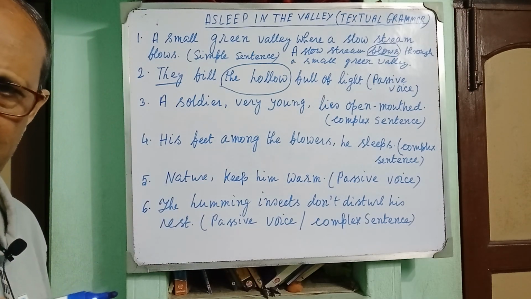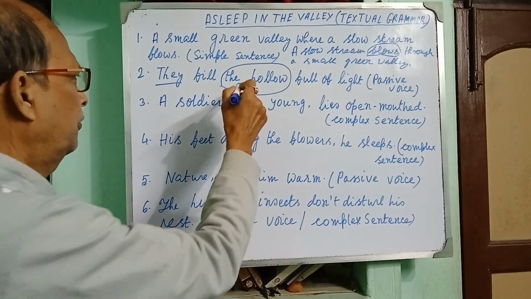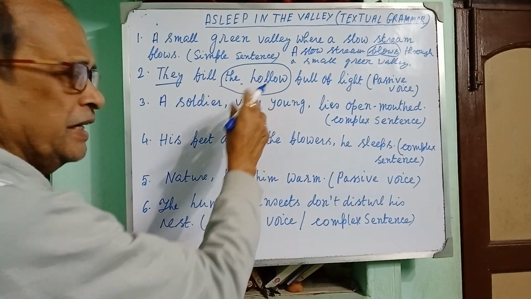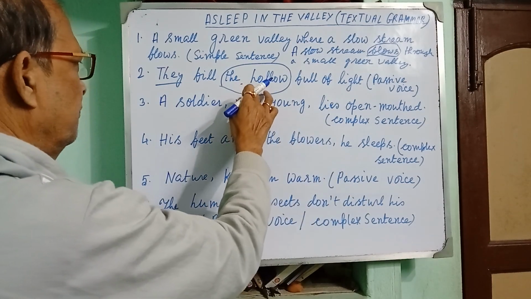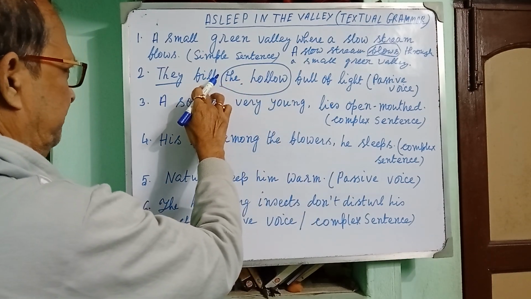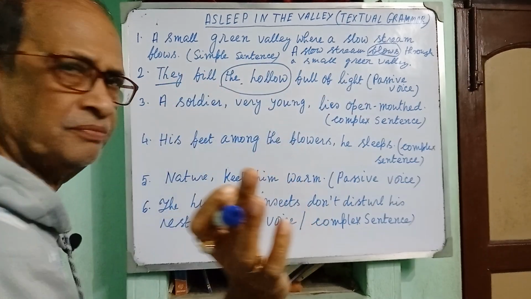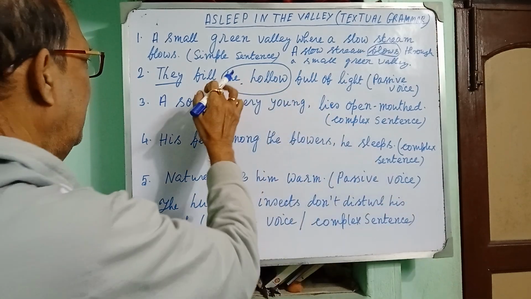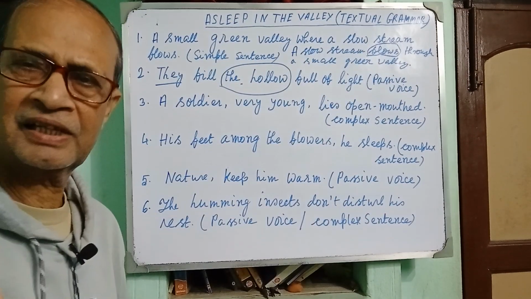So, the object must be turned into the subject. The hollow is in the present tense. So, the hollow is filled full of light by them, or the hollow is filled by them full of light. Clear?